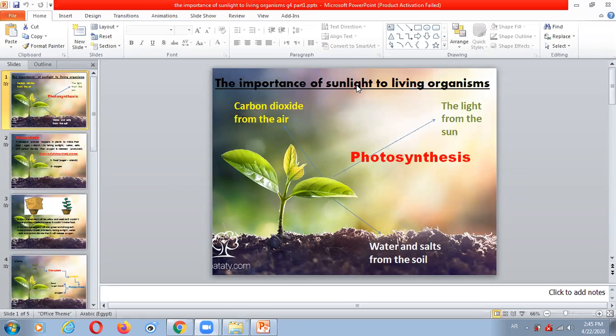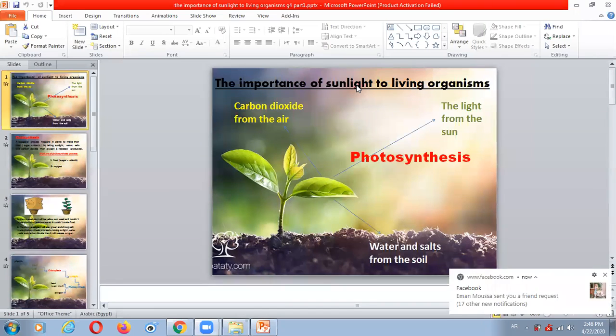The plants are the opposite of us, in taking gases, you mean? Yes, they take carbon dioxide and breathe out oxygen. We breathe in oxygen and get out carbon dioxide. This is in the photosynthesis process only, but they breathe exactly like us. They breathe at night, exactly like us. They take oxygen like us and give out carbon dioxide.